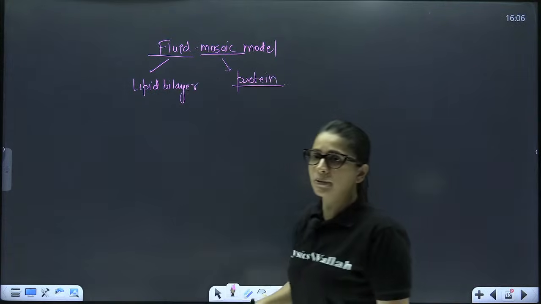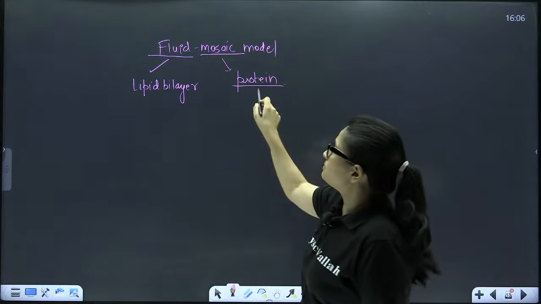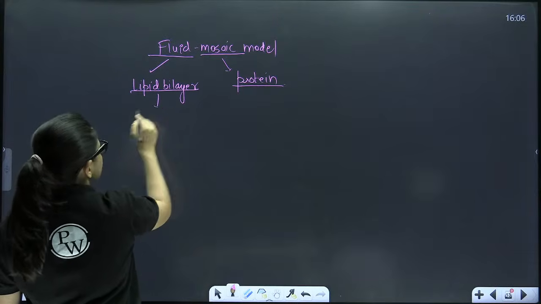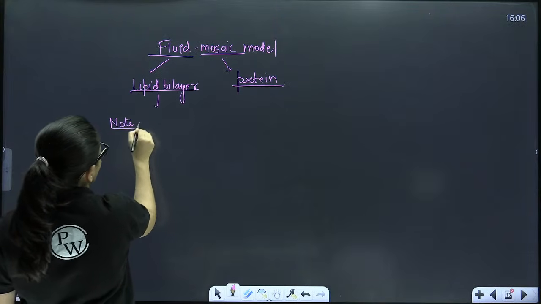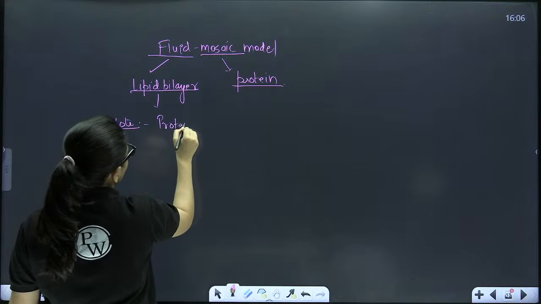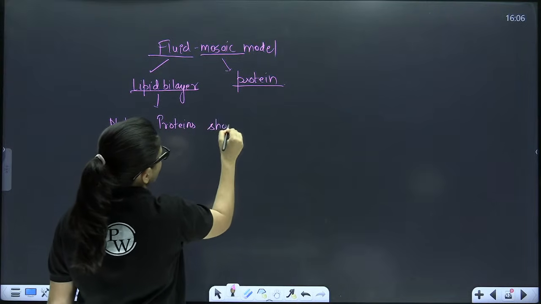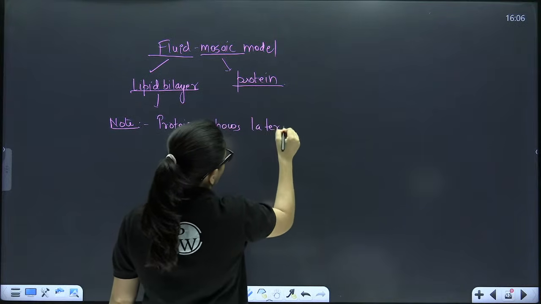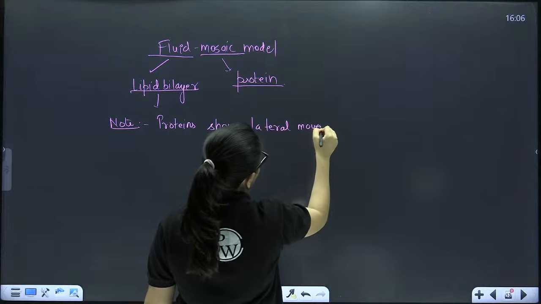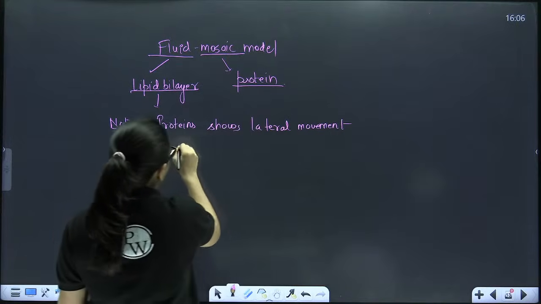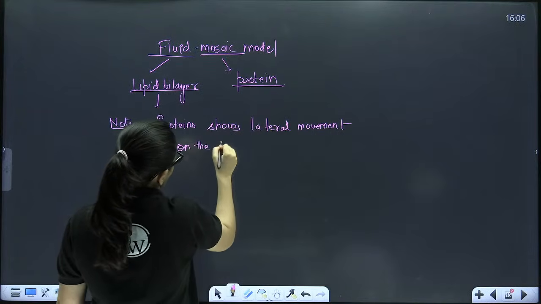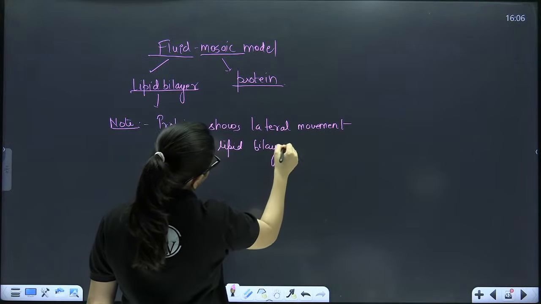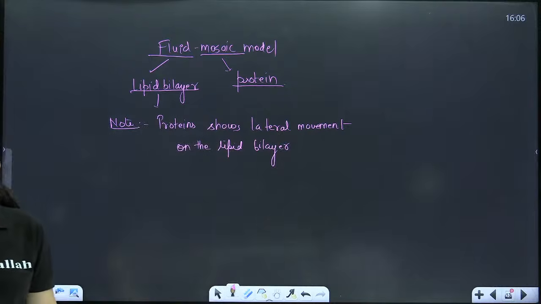So fluid is represented by lipid bilayer, whereas mosaic is represented by protein, where we say that proteins, especially intrinsic protein, show lateral movement on the lipid bilayer. Very, very simple. Yes or no?